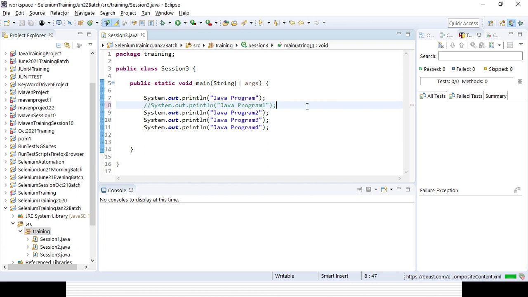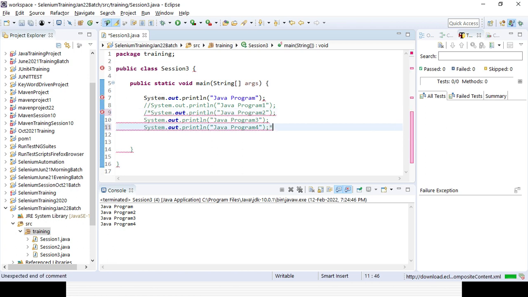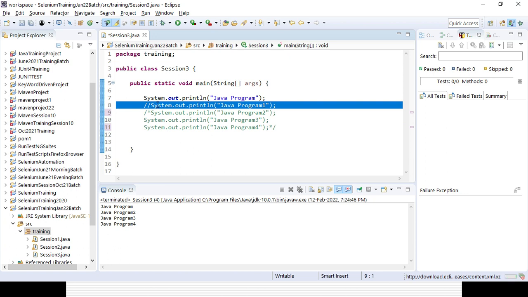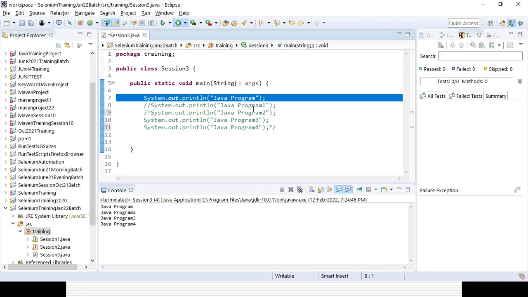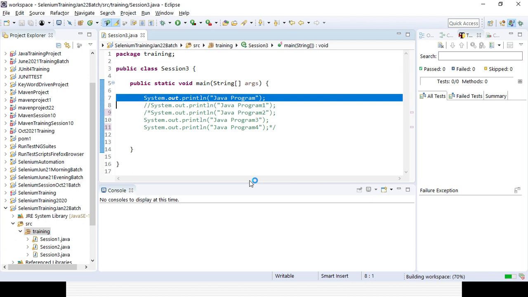Similarly, if you want to comment multiple lines, say the 3rd, 4th and 5th line, how can you do that in a single shot instead of commenting that way? That is the syntax you need to use. Start with slash and then star, end with star and then slash. So these 3 lines will be commented out from the execution, and this line is already commented out, so now only one line will be executed with the help of Java program. Similarly, if you want to uncomment, you need to remove the slash star from all the lines, and then it will be executed.